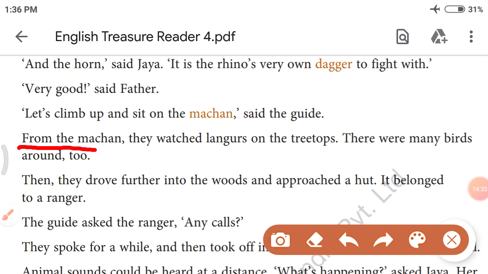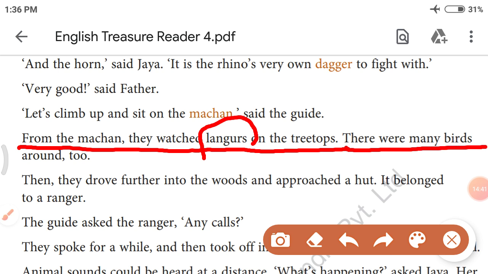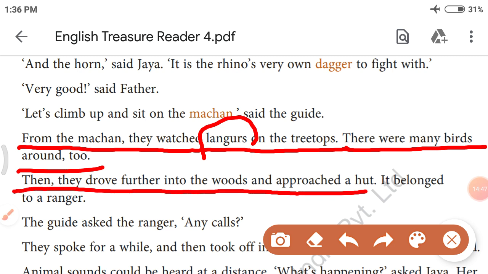From the macan, they watched langurs on the treetops. Langurs is the name of an animal. There were many birds around too. Then they drove further into the woods and approached a hut. Hut means a small house, like a kacha house. It belonged to a ranger.